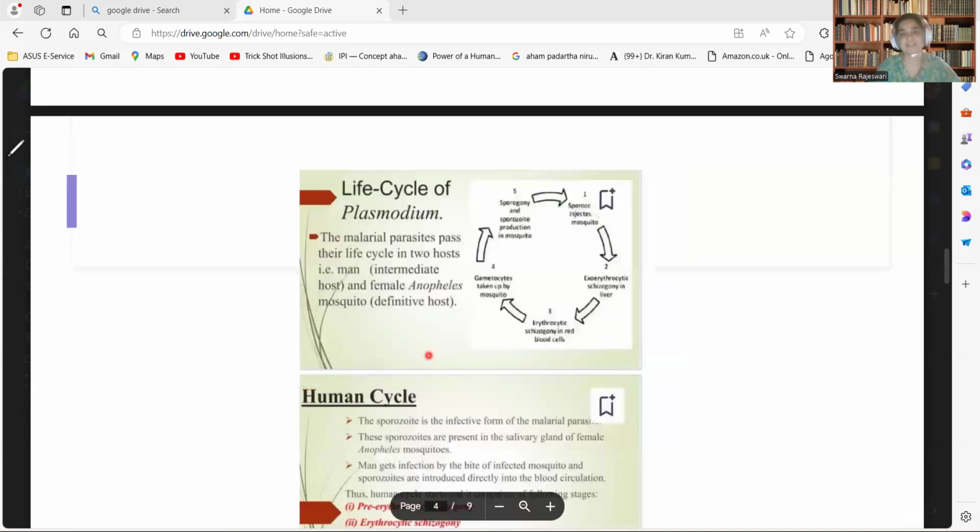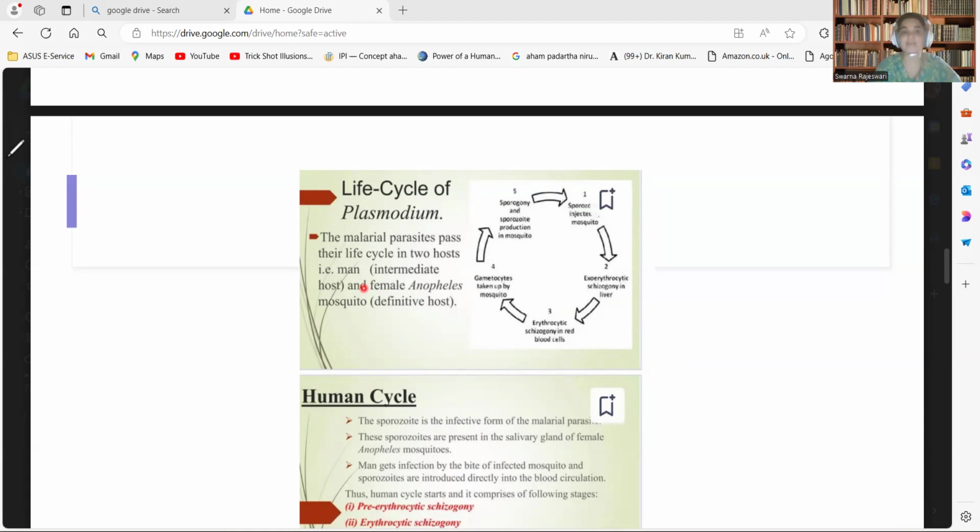When we see the life cycle of Plasmodium, this malarial parasite completes its life cycle in two hosts. Means for completion of the life cycle, it resides in two hosts: one is man and another is the female Anopheles mosquito. In man, it completes its asexual part of the life cycle.